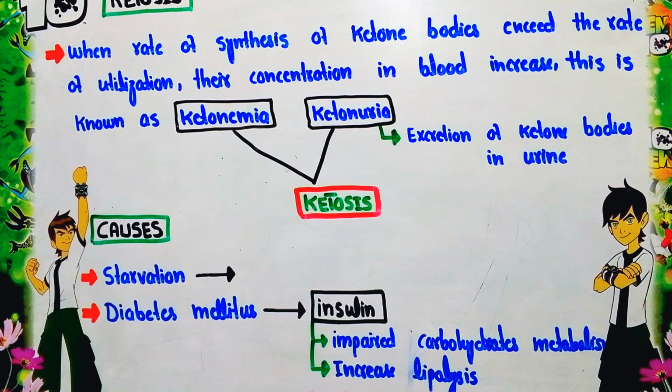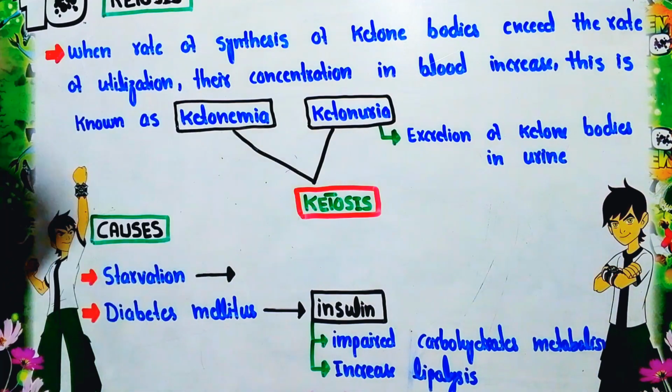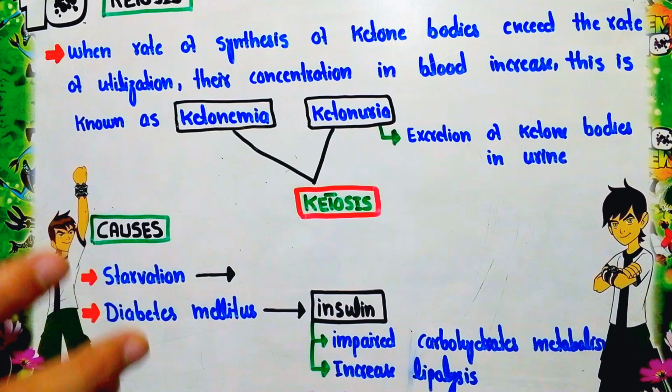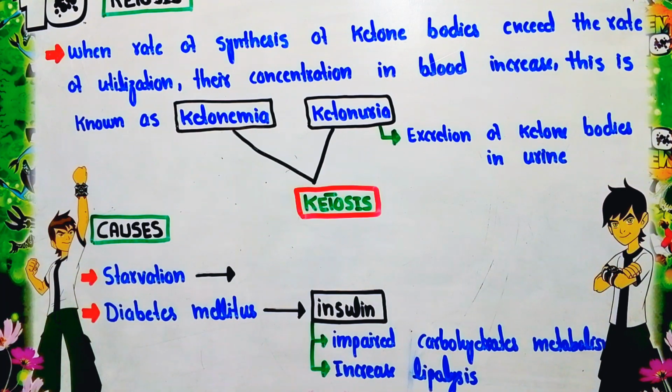Due to these two problems, there is increased production and accumulation of acetyl coenzyme A, which is then converted into ketone bodies. So these are the two important causes responsible for ketosis. So this is overall about the ketone bodies. Thank you so much.